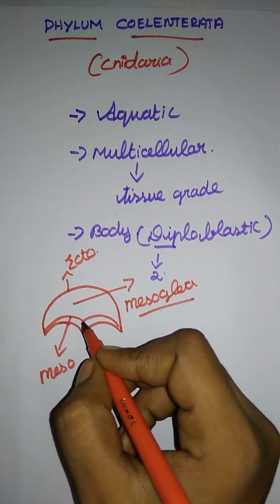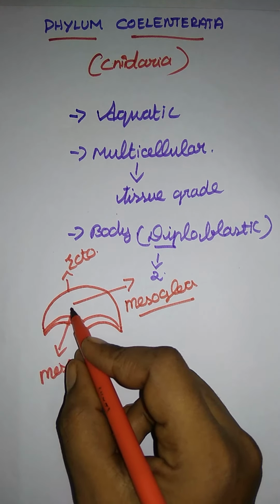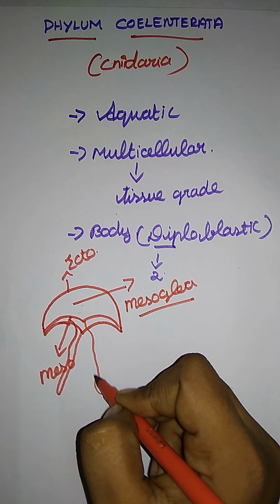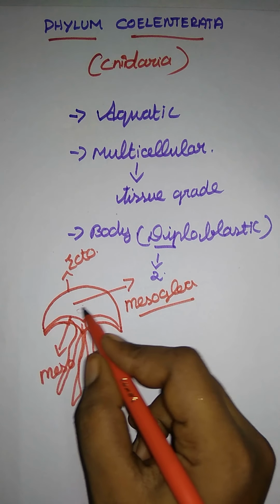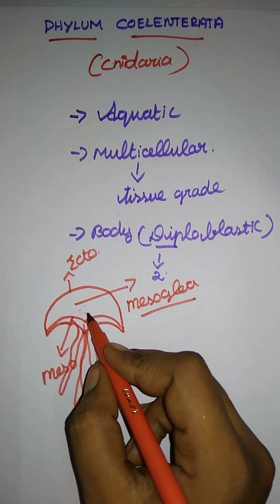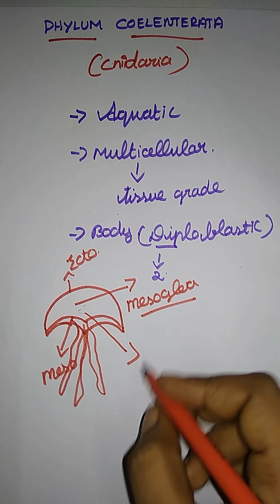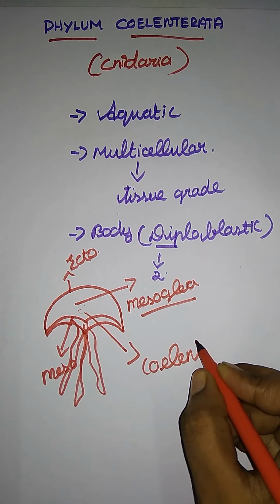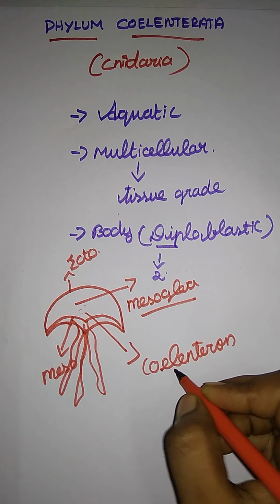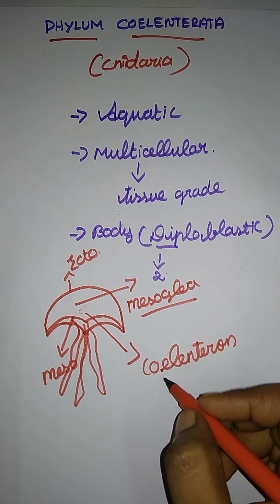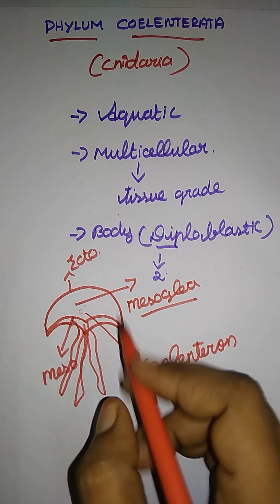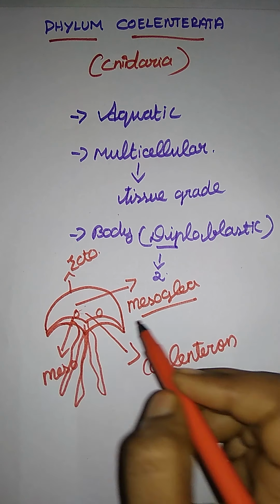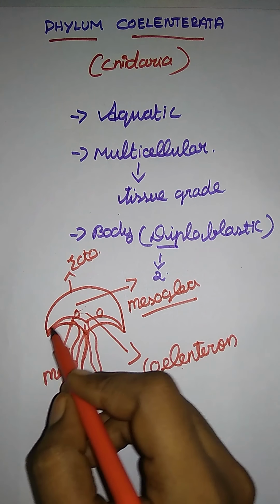And here it has a central gastrovascular cavity. What is this? A gastrovascular cavity, where they have some space. They have one name for that, the coelenteron. Gastrovascular means automatically it is a part of the digestive system. The name is coelenteron. Not only that, this gastrovascular cavity is also part of the reproductive part.